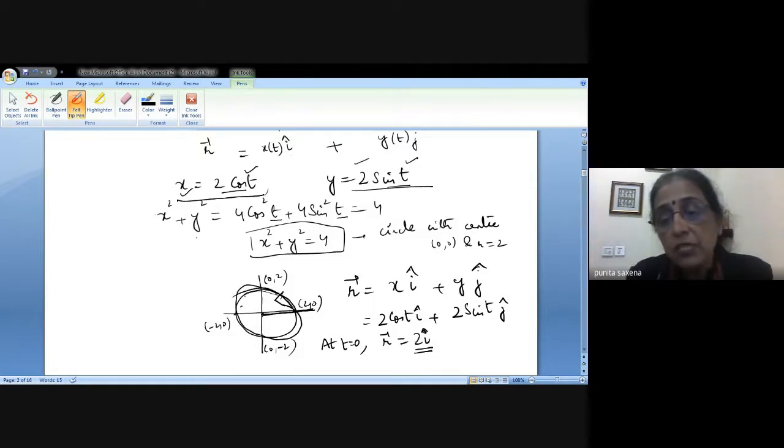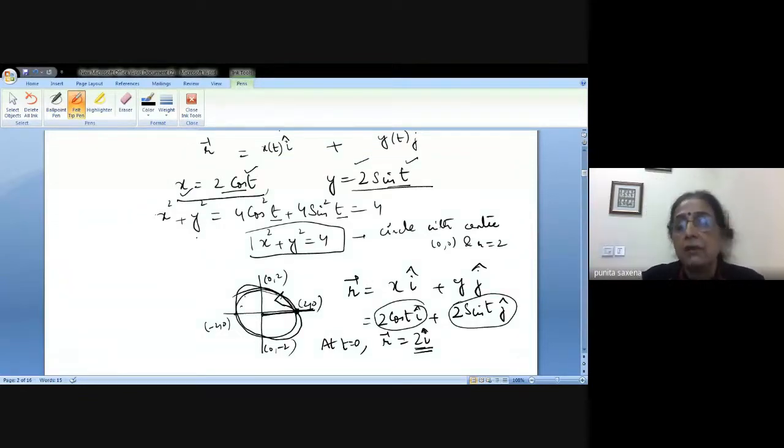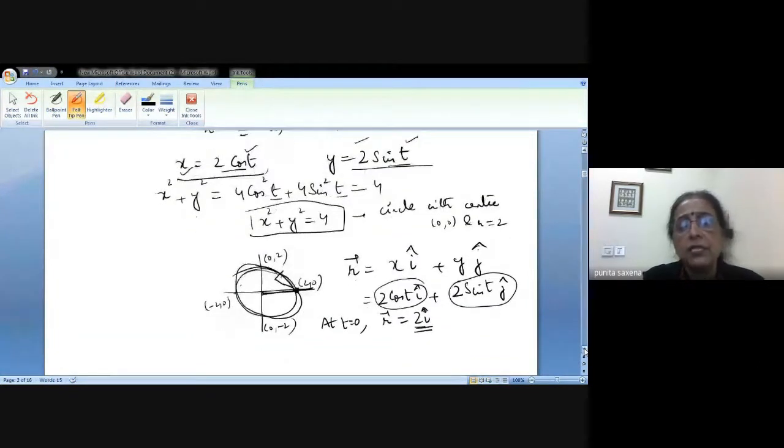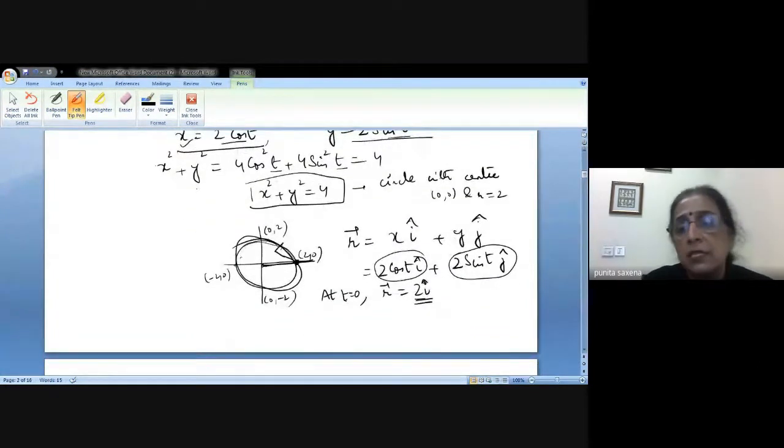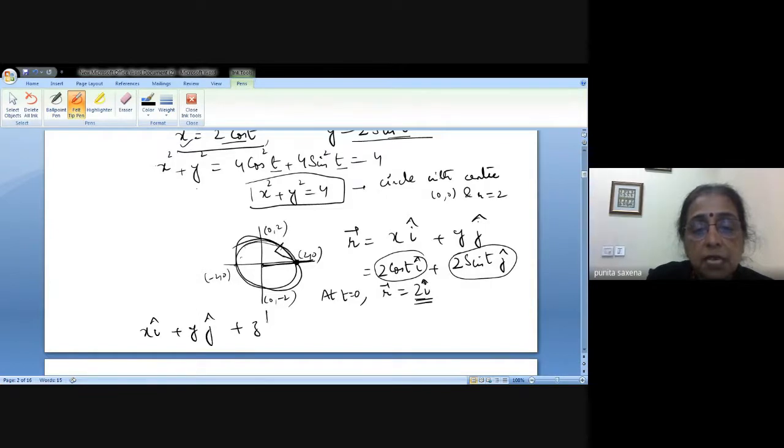How many units? 2 units. So you are at this point, right? Similarly, at t equal to pi by 4, you will get to know which direction we are moving in. So basically, this is giving a direction to every component of a function. Such functions are called vector valued functions. If I am assigning i and j, definitely we know that a third axis also exists. So I could have xi plus yj plus zk.